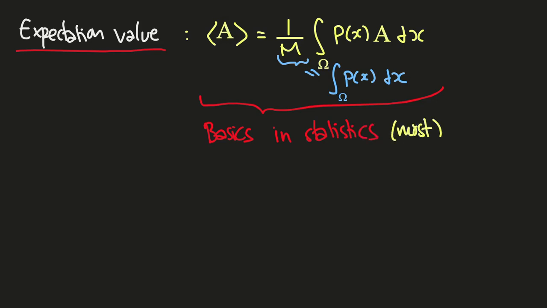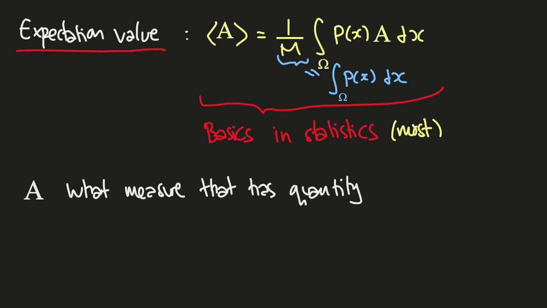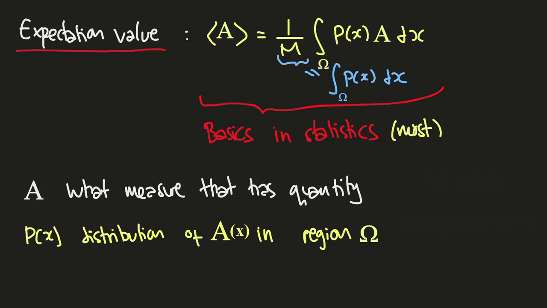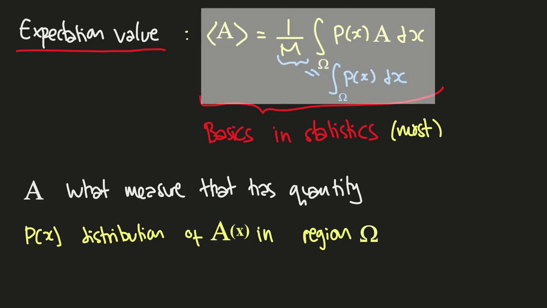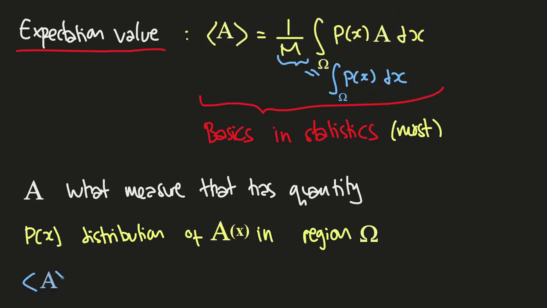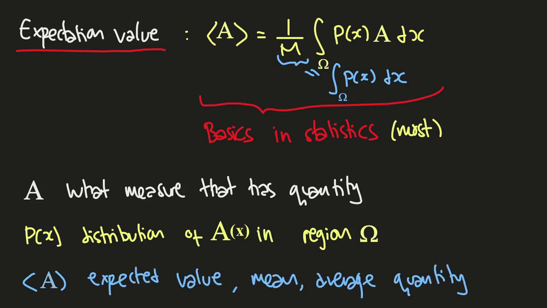In this integral, A is the measurement that has a quantity, maybe a vector, maybe a tensor, maybe a matrix, and so on. P(x) is the distribution of x in the region omega that affects measurement A. Measurement A depends on x, so by the previous integral, we see the expected value of A, denoted as below, which means the average quantity of A.